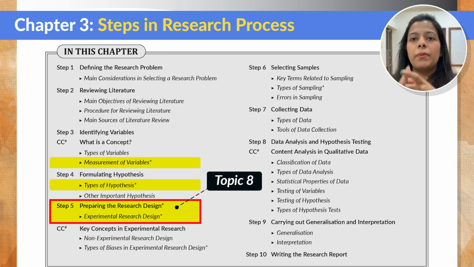All right, the next important topic is preparing the research design. Now, under this topic, you should know the purpose and different types of research design. The first important type of research design is experimental research design. Here you have to focus on important terms from where they often ask tricky questions, like randomization, blind and double blind studies, and common biases that can be seen in experimental design.